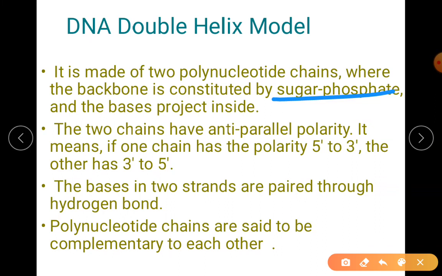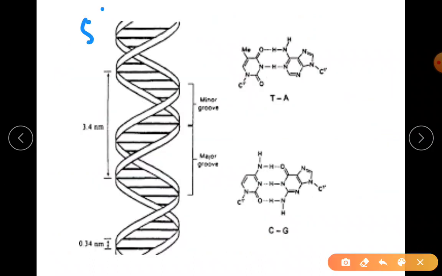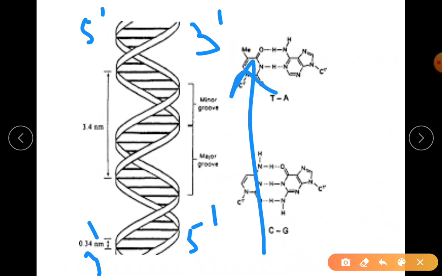Then you find the chains are anti-parallel. That's what I explained. Polarity is one chain having 5' to 3', the other one, in the same way, the direction will be 3' to 5'. So I hope you got it. 5' to 3', 3' to 5'. That's what they are saying here. So when you write here, it is 5' to 3', and this is 3' to 5'. So it's actually going anti-parallel.